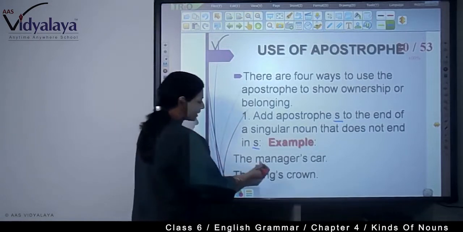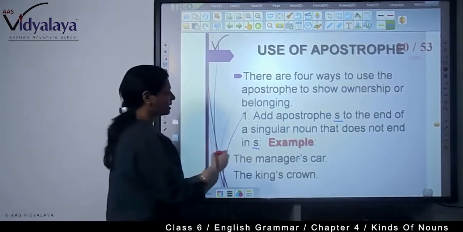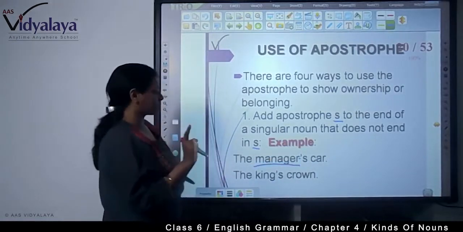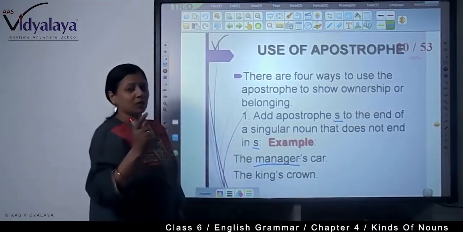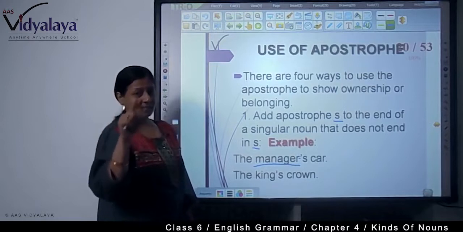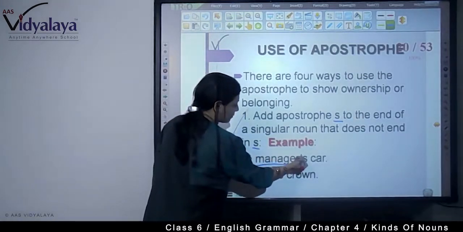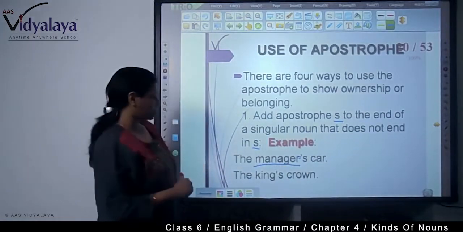For example, the manager's car. Here the manager is singular, a singular person. In the plural we find the managers, s is there. Here it's a singular. So we have used the apostrophe, then s. The car belongs to the manager.